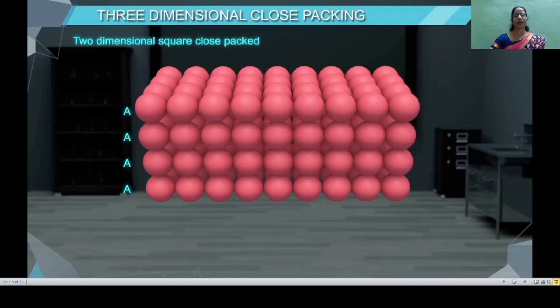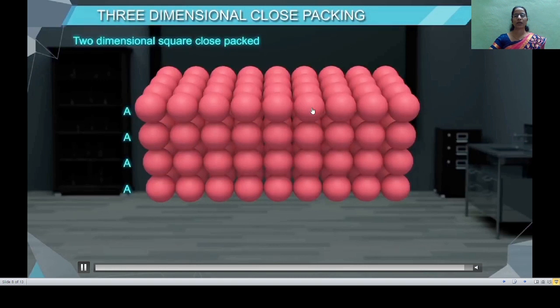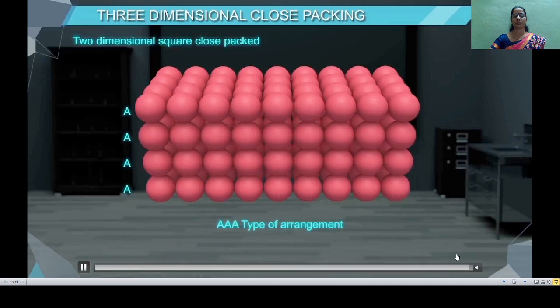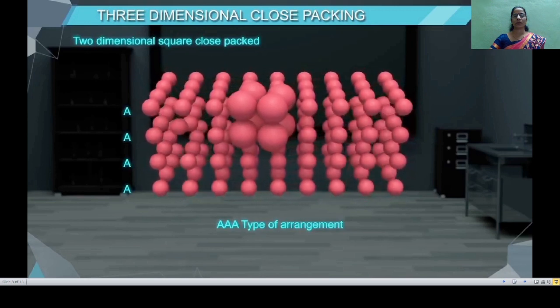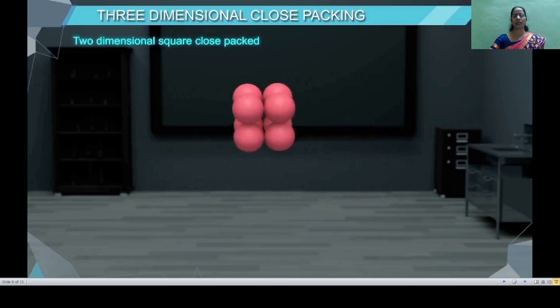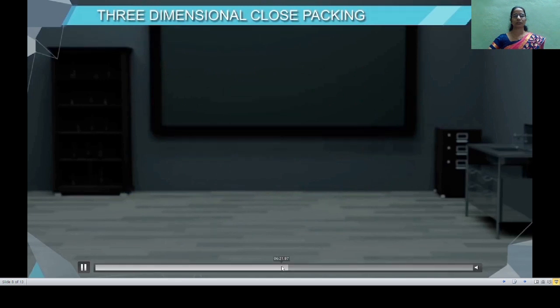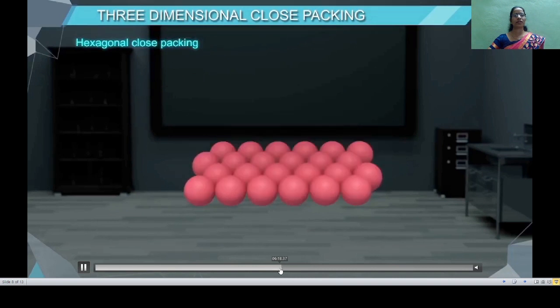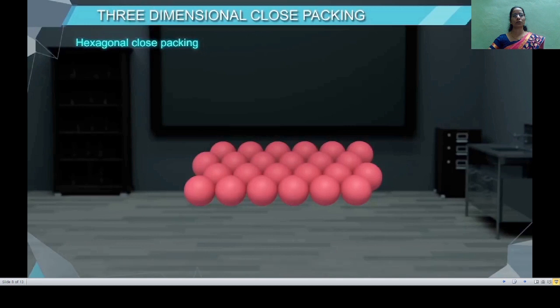Now such arrangement gives rise to simple cubic structure and the unit cell obtained is named as simple cubic unit cell. Now see here how the simple or primitive cubic unit cell is obtained. Now let us study the hexagonal close packing.